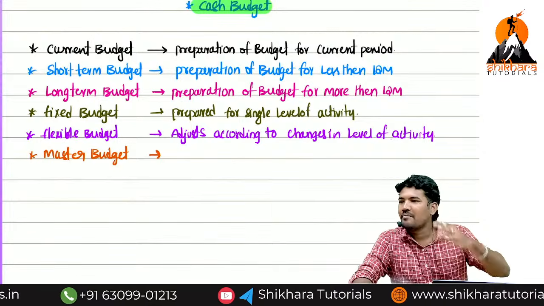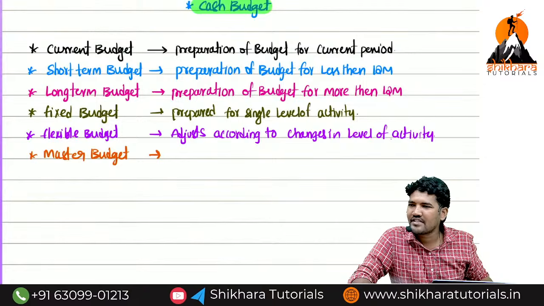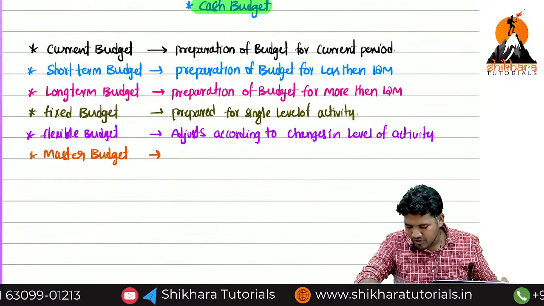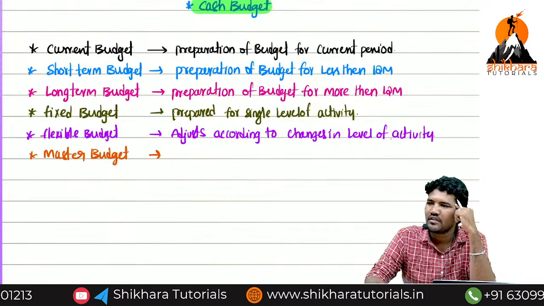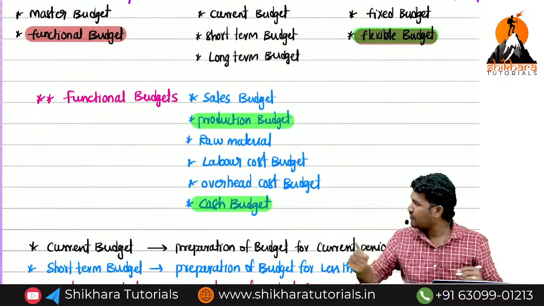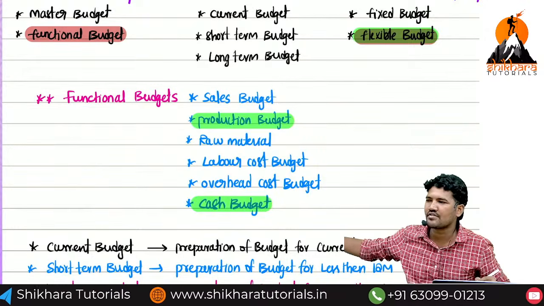Consolidation of all budgets is known as master budget. Now what is meant by consolidation, ma? Consolidation means considering all. So what are the all we have? These are the functional budgets we have now. The consolidation of all functional budgets is known as master budget.